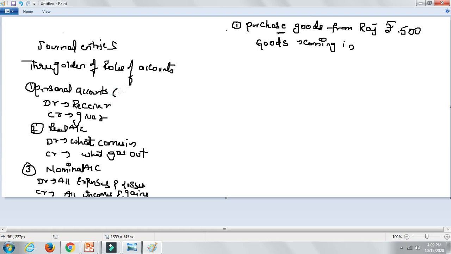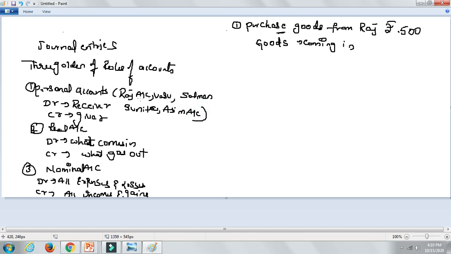Personal account means the names of individuals will come: Raj account, Vasu account, Salman account, Sunita account, or Asim account, something like that.